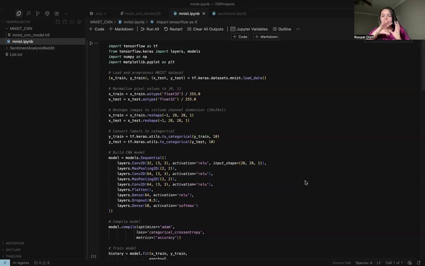So we reshape the data to stack all images into a format like 60,000 images, because as we said we are going to use 60,000 images for training and 10,000 for testing. So we stack all images into a format of 28 by 28 pixels by 1, the grayscale channel.